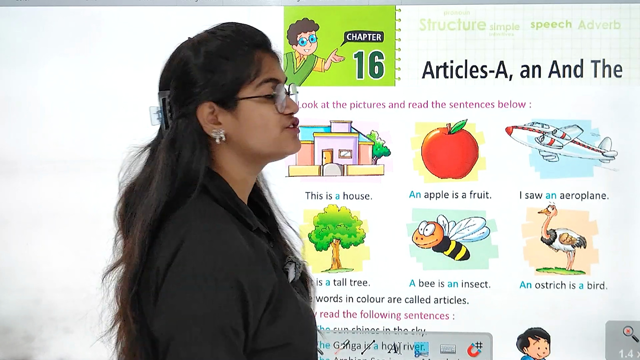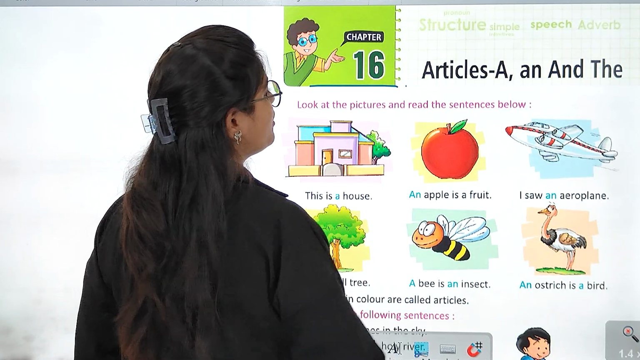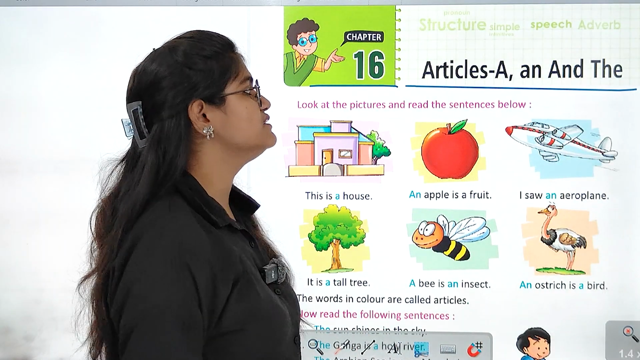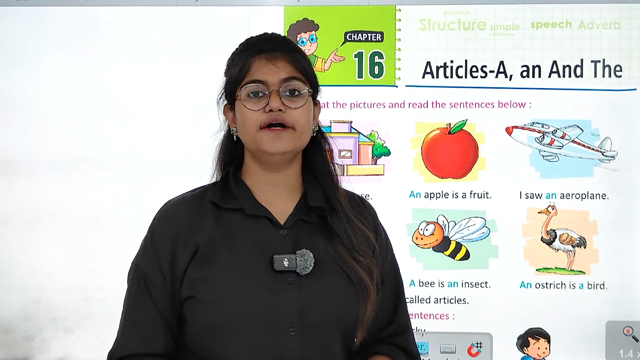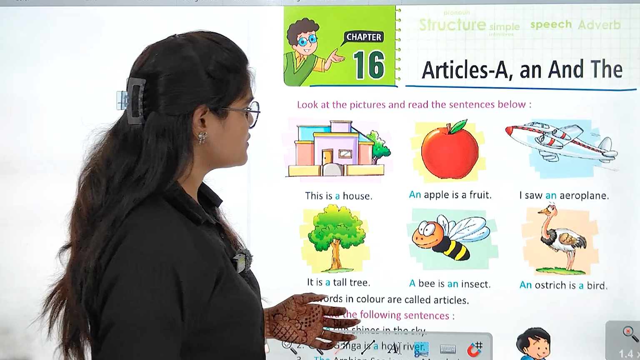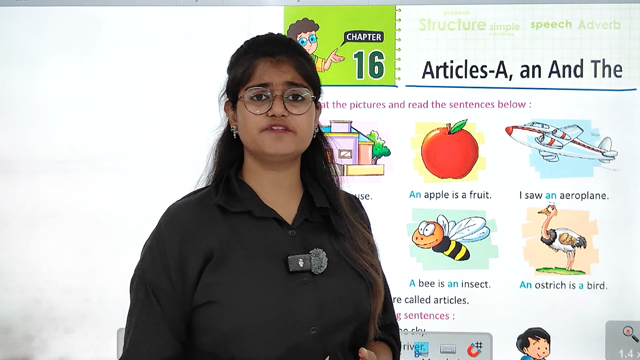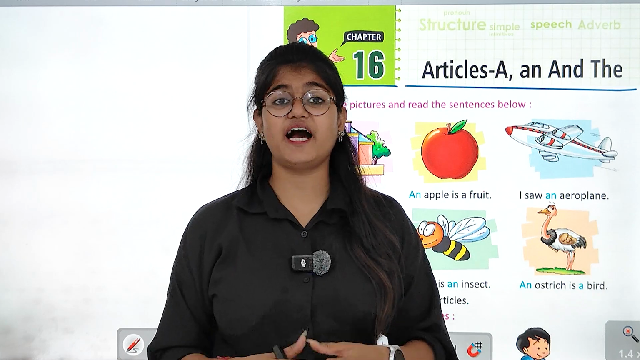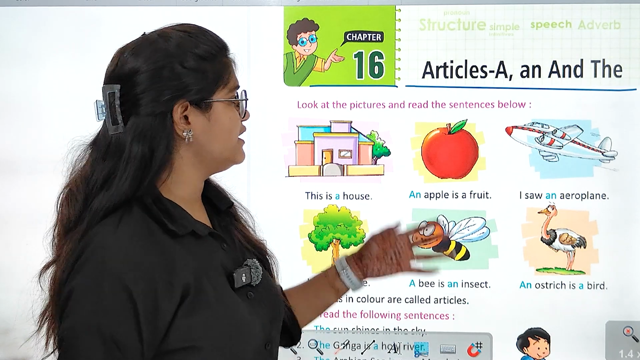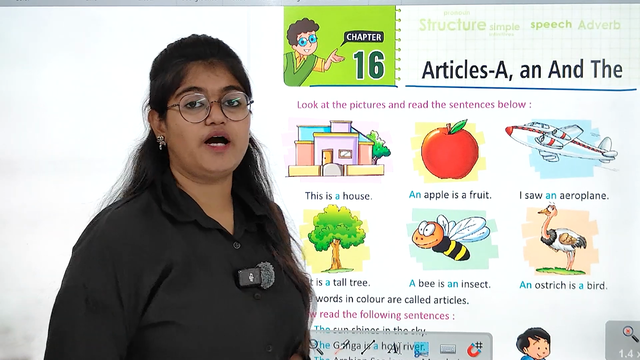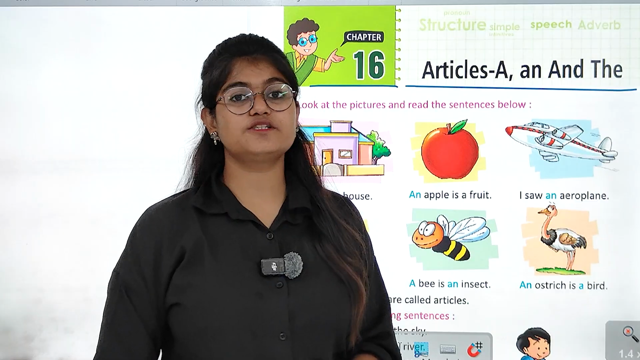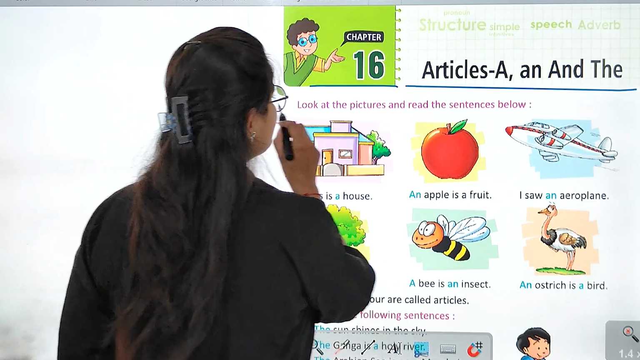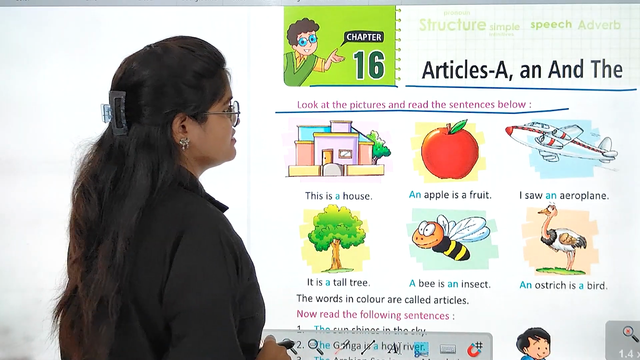So let's begin with chapter number 16 of English, and the name of the chapter is articles: a, an or the, right? So, are you all aware of the articles? Do you know what is the use of articles and what are articles, right? So, let's read the chapter quickly and identify what are articles and what are their uses. So, look at the pictures and read the sentences below.